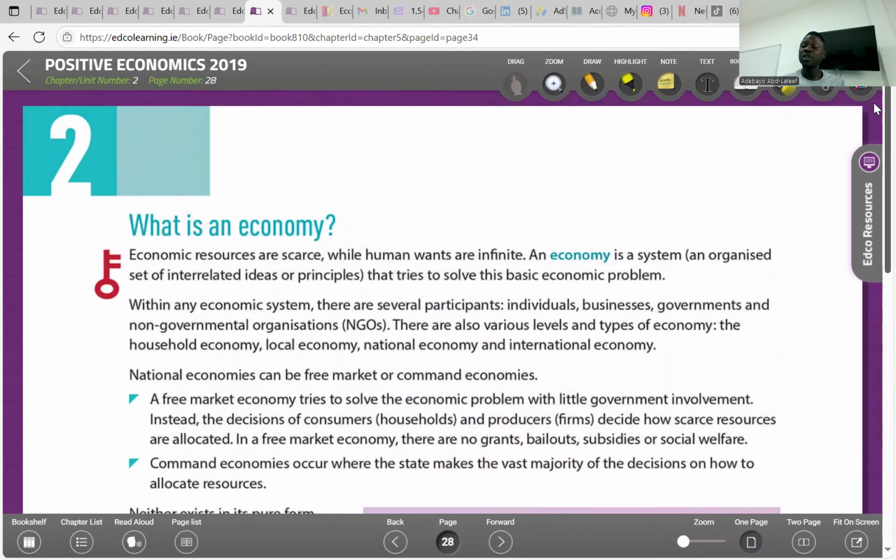So that ends the production possibility curve and the factors of production. In the next class, we're going to talk about what an economy is. Thank you.